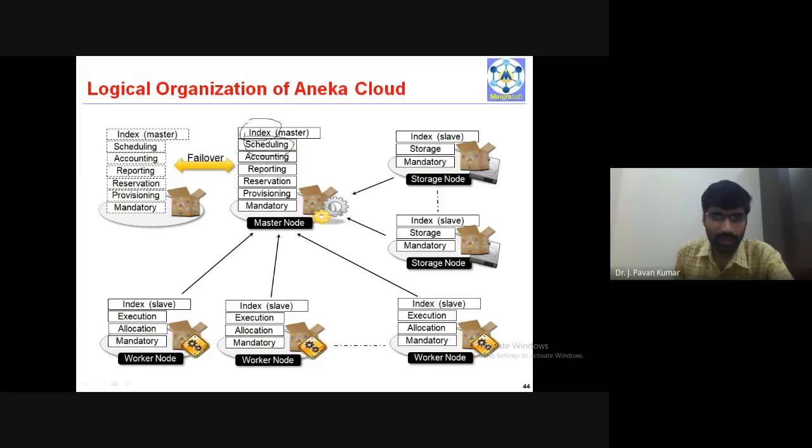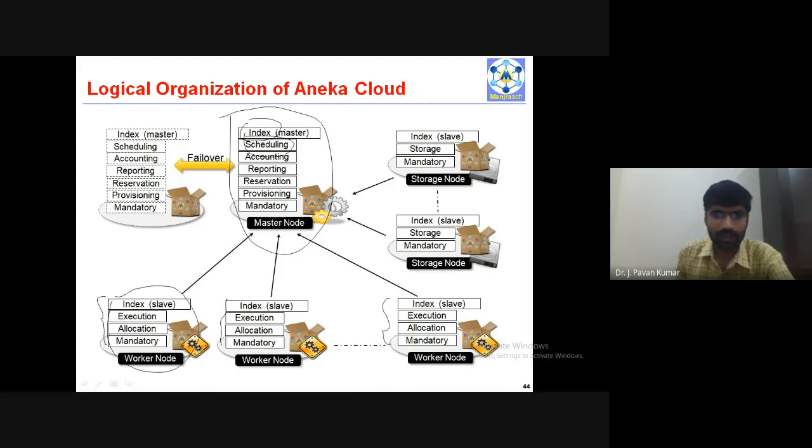This node will maintain the index file and also the scheduling information. The scheduling service will be provided by this node. Whereas here we'll be having an index for local services. Here also an index for local services, but there is no scheduling service available at worker nodes. There are two types of nodes called master node and worker nodes. The worker node will not contain scheduling.